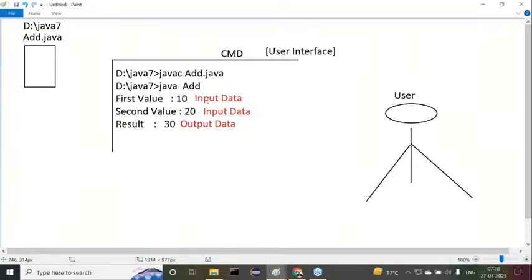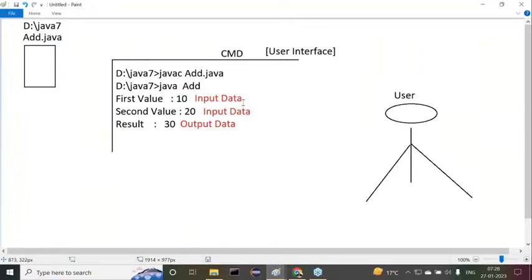Just to provide some input data to the program and to get some output data from the program. So we need some interface between user and program. This interface provides a bridge between user and program in order to provide input data to the program and to get output data.